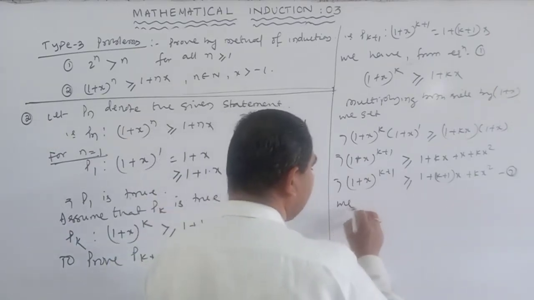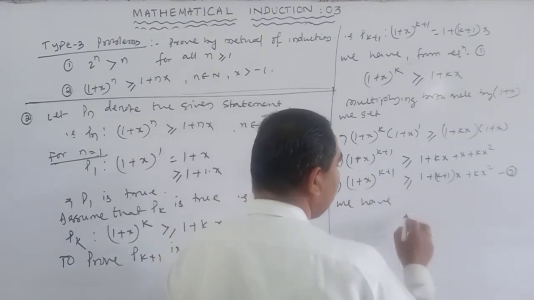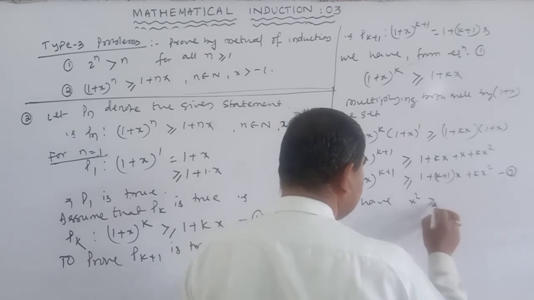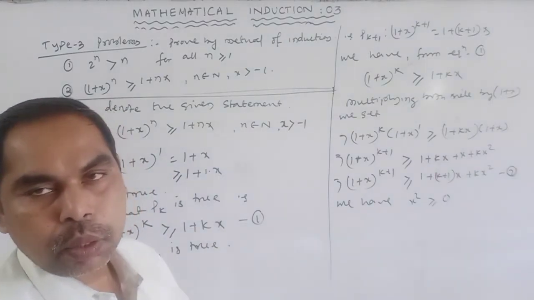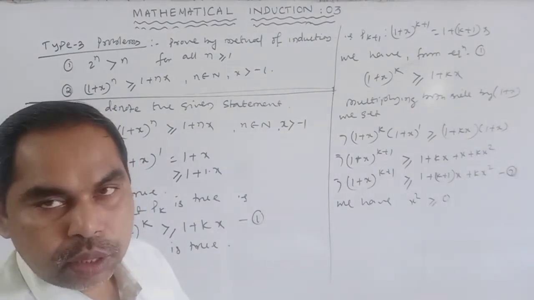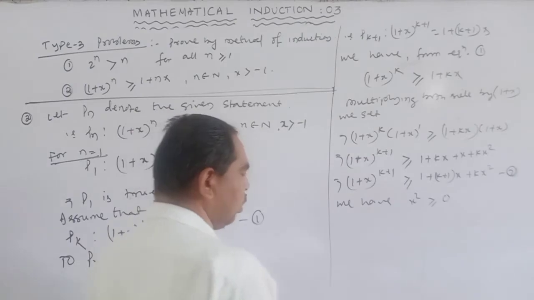We have x square is greater than or equal to 0, because the power of x is even, so x square is always greater than or equal to 0.